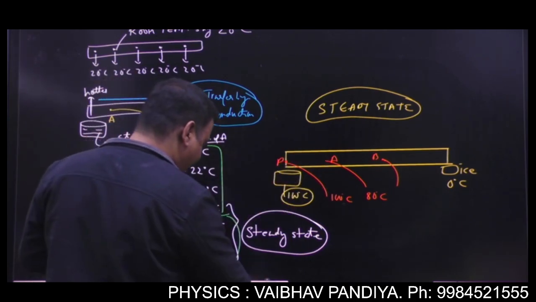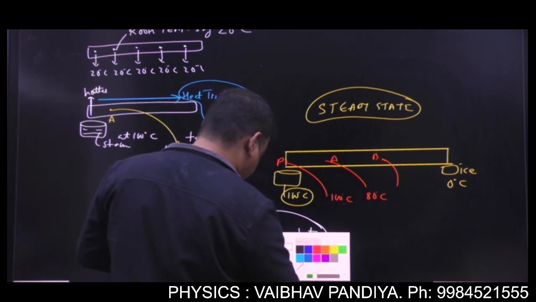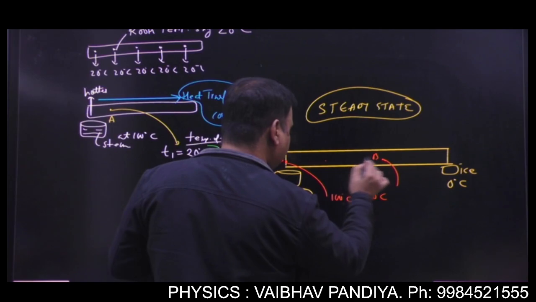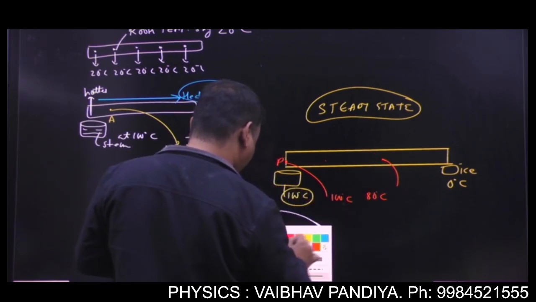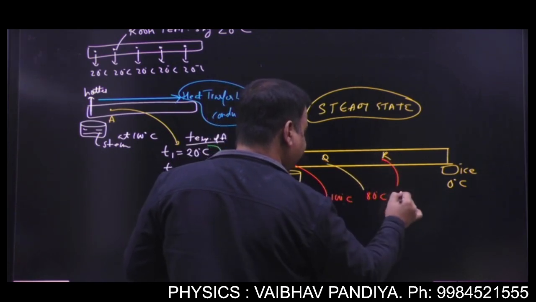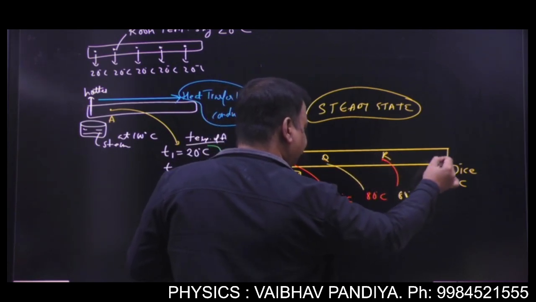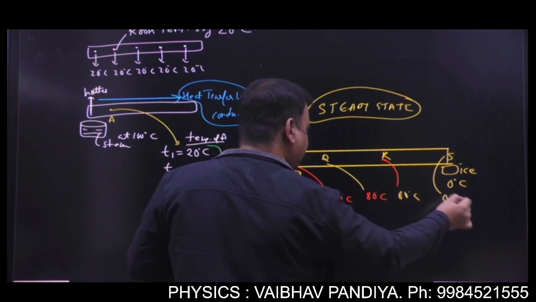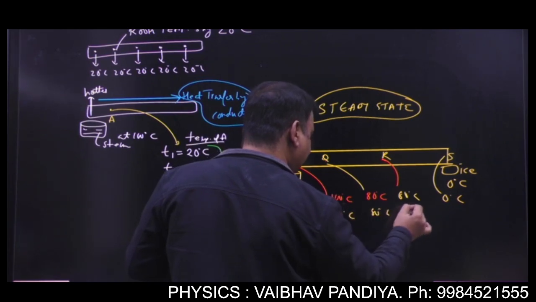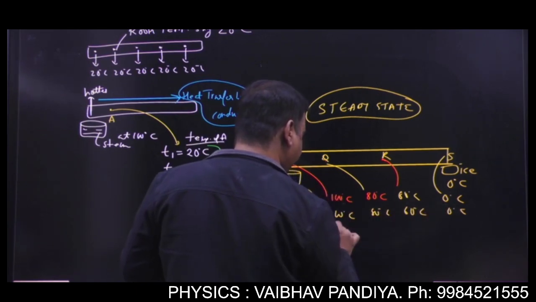If you want, I can change the point, okay? Say this point, I'm making that as Q. Say Q is at 80 degree. This is R at say 60 degree. And this is S at 0 degree. So now these temperature will not change with time. Can you see? So this is the meaning of steady state.